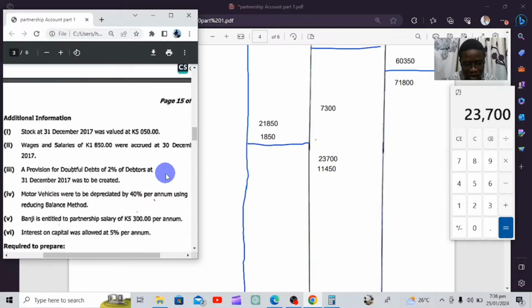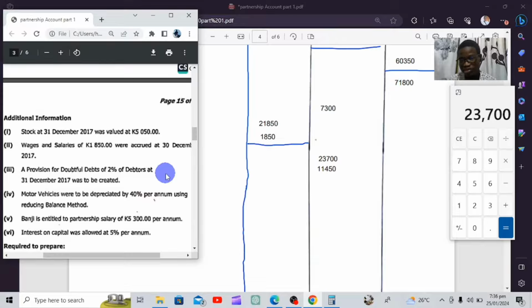So what do they mean when they say a provision? A provision is simply when we're saying, yes, we're having debtors. Debtors are people that owe the business money, wanankongole yato as a business. They are our customers. They got goods from our business on credit. So they're having our money. But we know in business, circumstances happen, uncertainties happen. Maybe they've gone crazy, maybe they've gone bankrupt. They have no means of returning the money or the goods that they got from the business. Now they failed to pay.